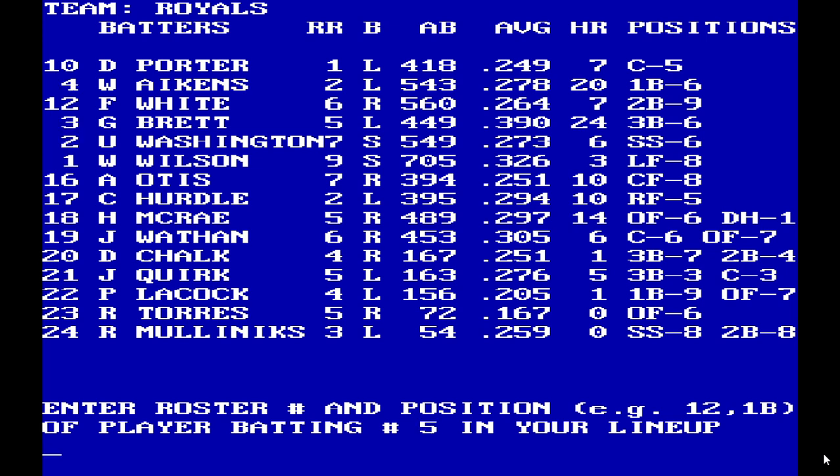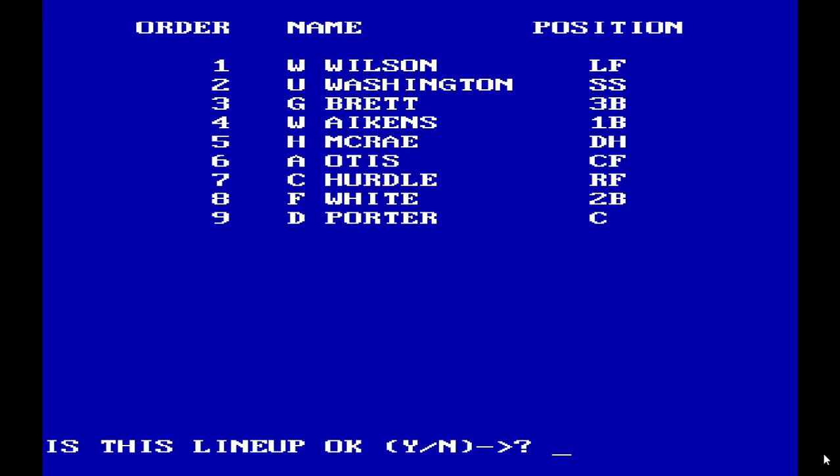Number 5. Let's go with McRae, DH. Amos Otis in center. Clint Hurdle in right. Darrell Porter catching. Oh, did I forget Frank White? Oh, we'll do White here. White at second. Porter, catcher. Yeah, that looks fine. Sure, it's just an exhibition game anyway.